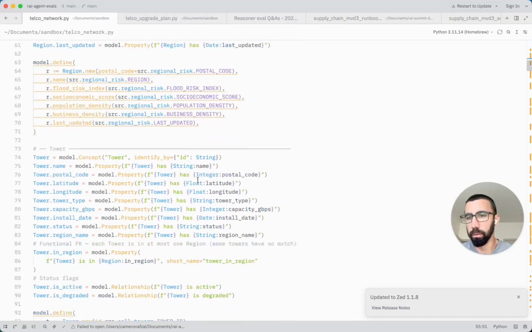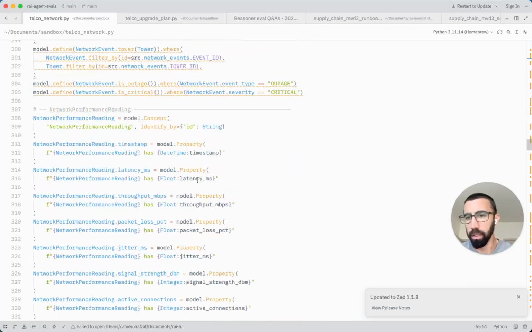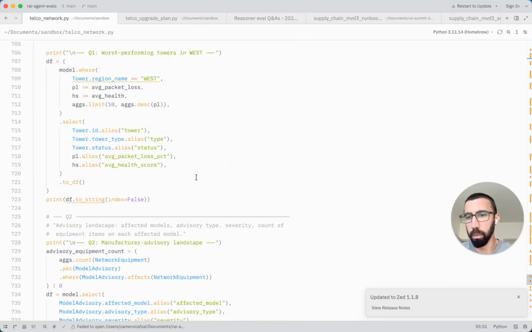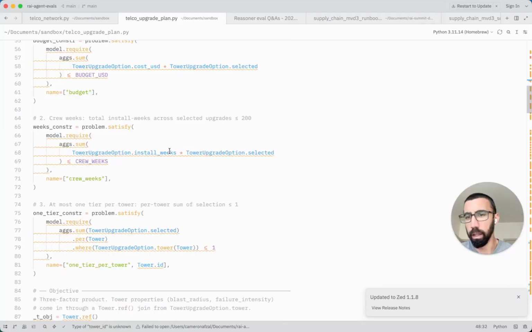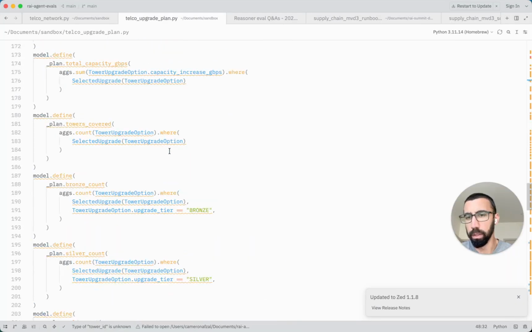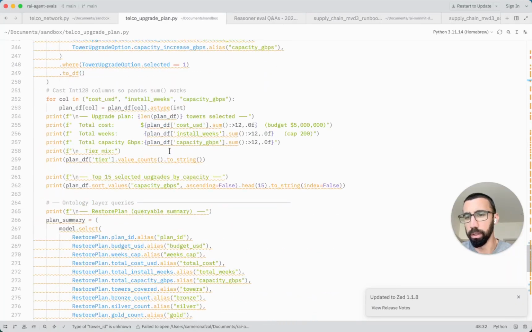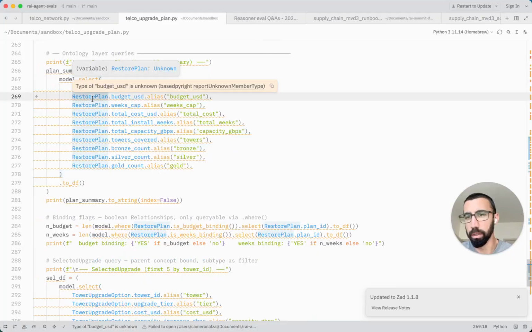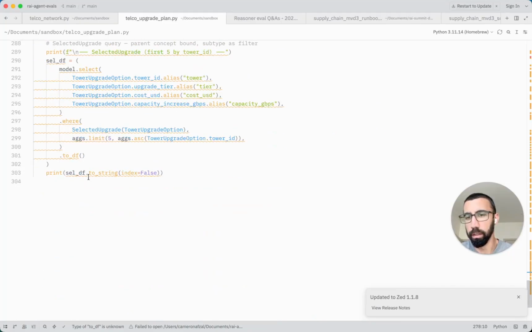Just to show this is all code under the hood. Here's what the ontology we generated looks like, extended with rules and validated, and then the prescriptive problem, which is then integrated back into the ontology. Restoration plan. So these are our solutions we can now share with the decision makers.